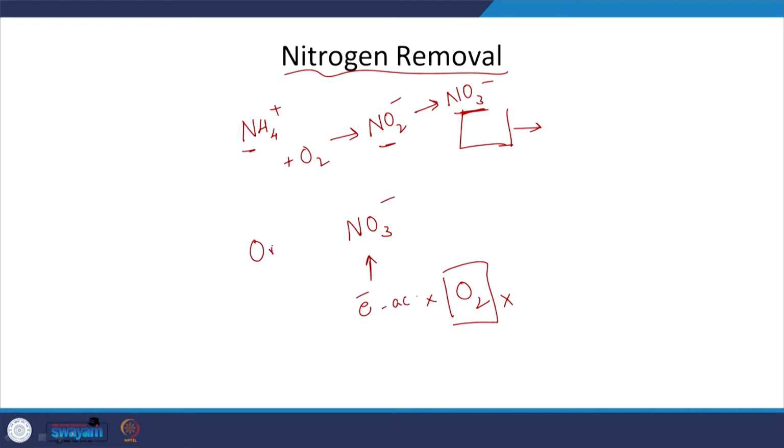And obviously, what is the electron donor? Organic compound is the electron donor, and then at the end of the day you will have formation of nitrogen gas, which can be released into the atmosphere. And thus you are going to have denitrification here and nitrification here. Nitrates are being formed, that is nitrification. Nitrogen is being removed from the system by formation of gas, which will leave the water. So, denitrification.